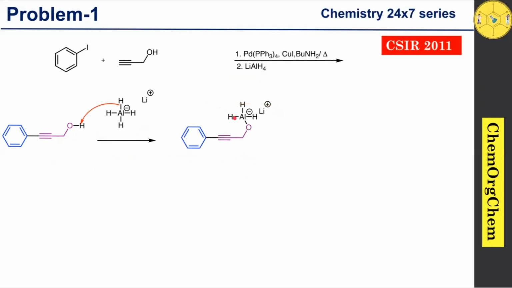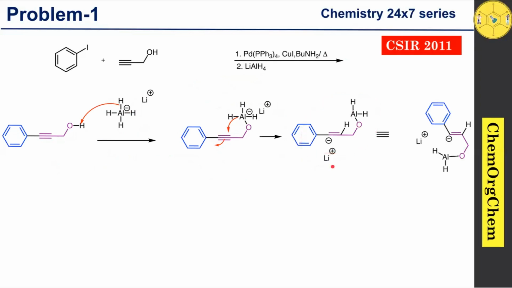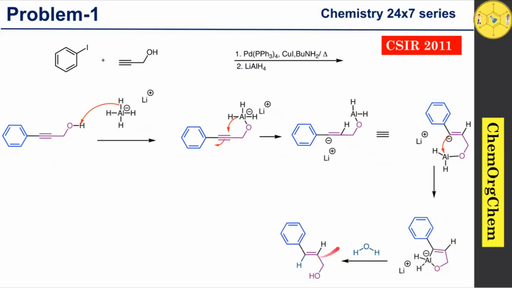Now you can see that one hydride is transferred to this alkyne, resulting in this pi bonded electrons moving towards this carbon to produce this corresponding intermediate. For our convenience, we can redraw this structure like this. Now you see this negative charge readily attacks this aluminum atom to produce this 5-membered ring system. When this 5-membered ring system interacts with water, it produces the corresponding allylic alcohol product.